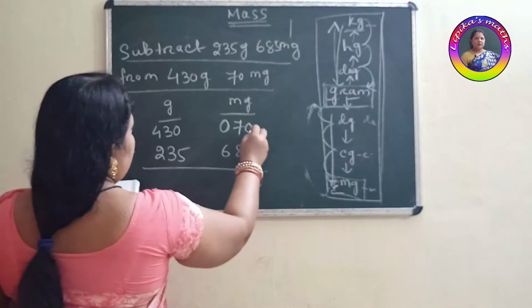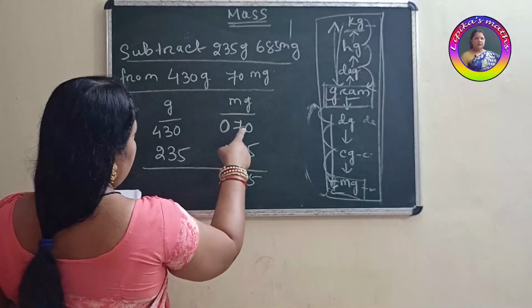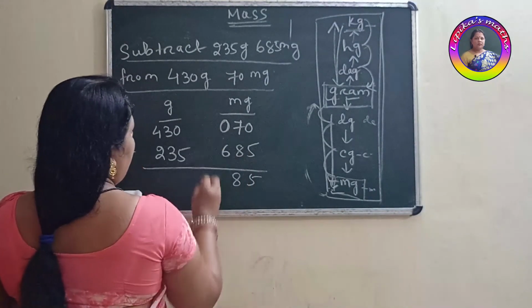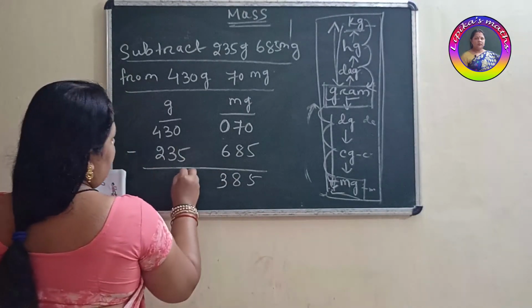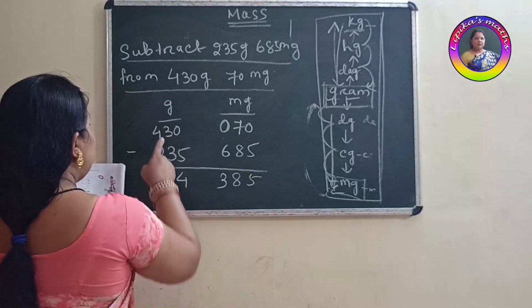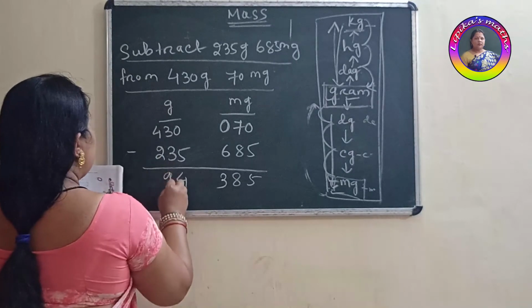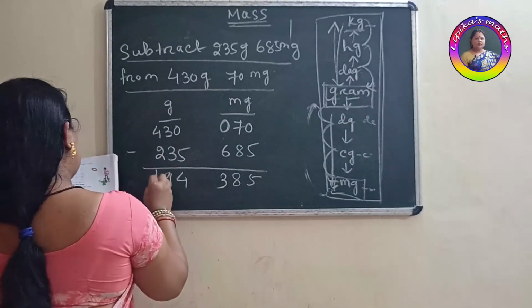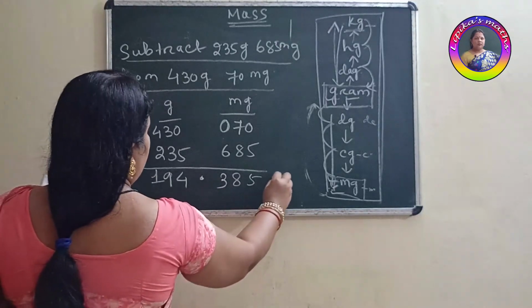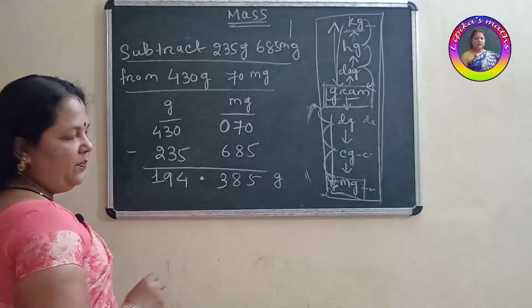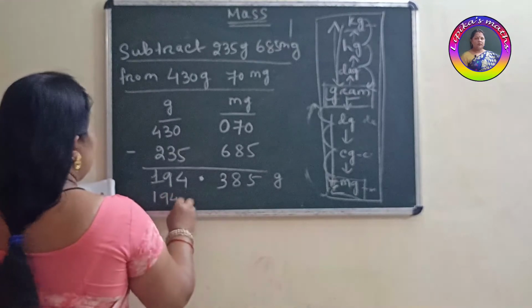Then 10 minus 5, it's coming 5. Now here it's 6. Again you have to borrow it. Then 16 minus 8 is 8. Now it is 9. 9 minus 6 is 3. Here also 9. 9 minus 5 is 4. Then here 2. 2 minus 3 we cannot subtract. Again borrow. 12 minus 3 is 9. Here 3. 3 minus 2 is coming 1. 194.385. You can write here whole in gram as here decimal point is there, or you can write 194 gram